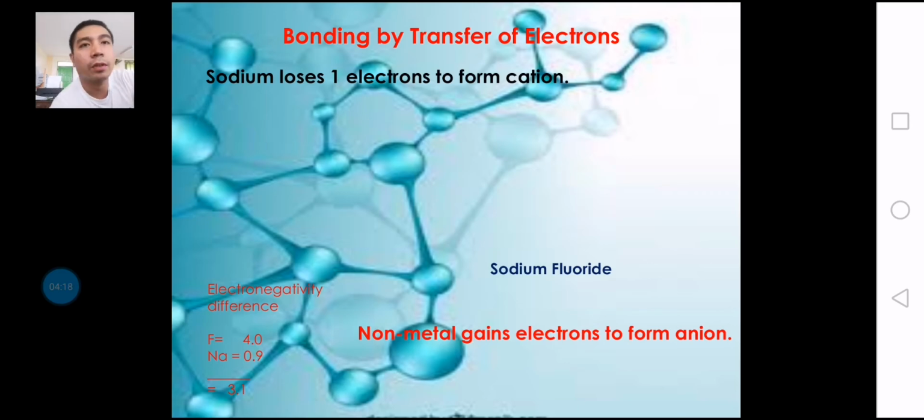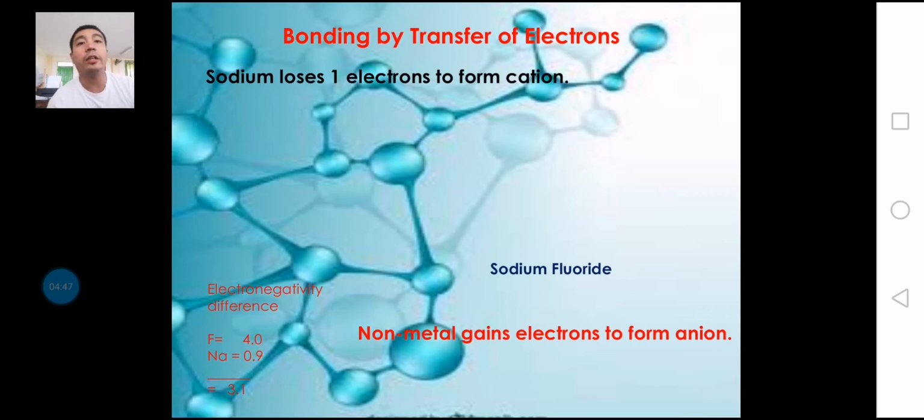Next, here's an example of bonding by transfer of electrons. Sodium loses one electron to form a cation, and fluorine gains it. When they combine, sodium and fluorine form a compound, so it becomes sodium fluoride.